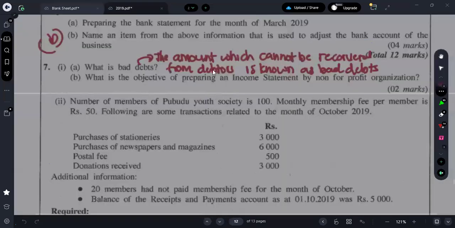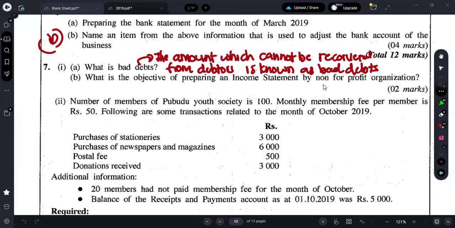Next one is what? So what is bad debt? The amount which cannot be recovered from debtor is known as bad debt. What is the objective of preparing an income statement by non-profit organization? What is the objective?